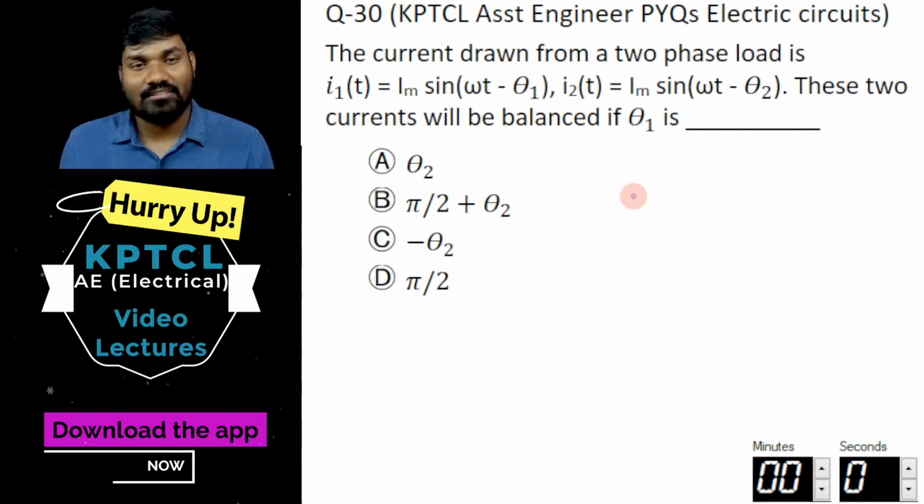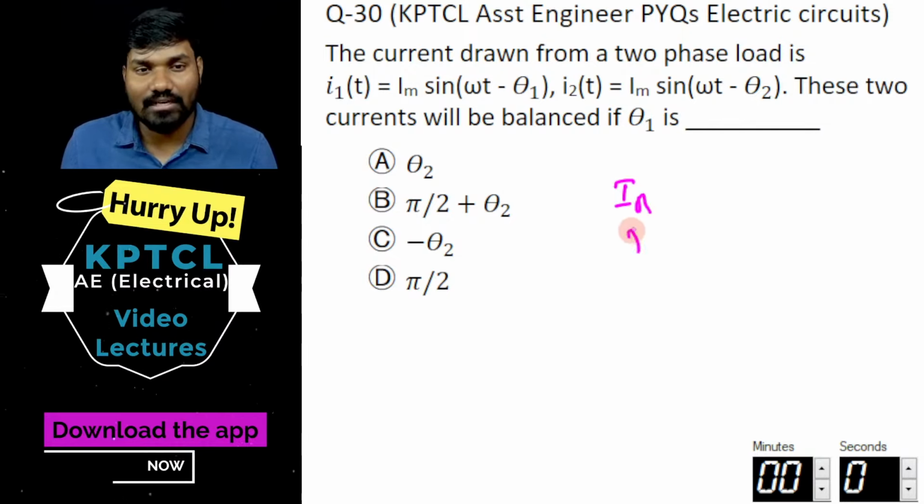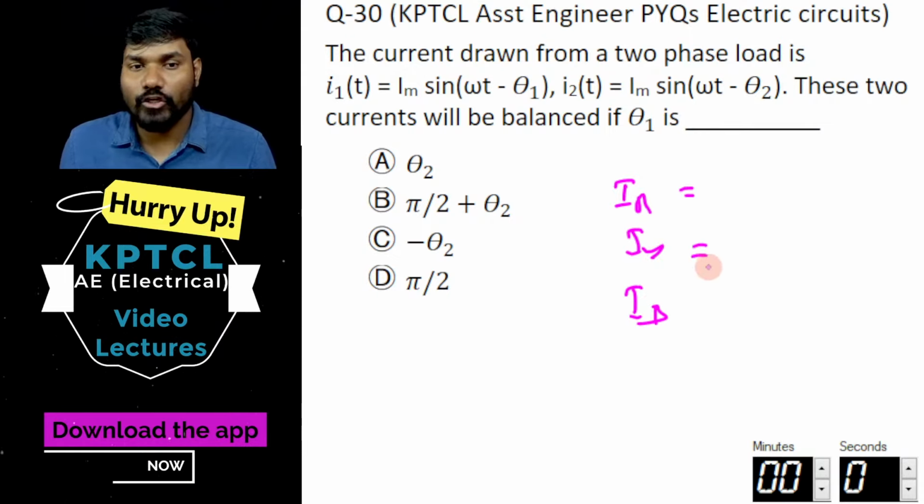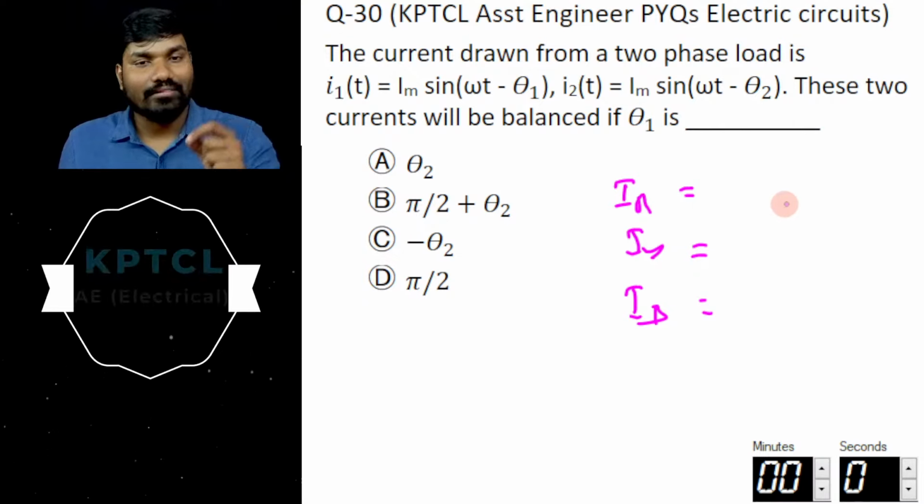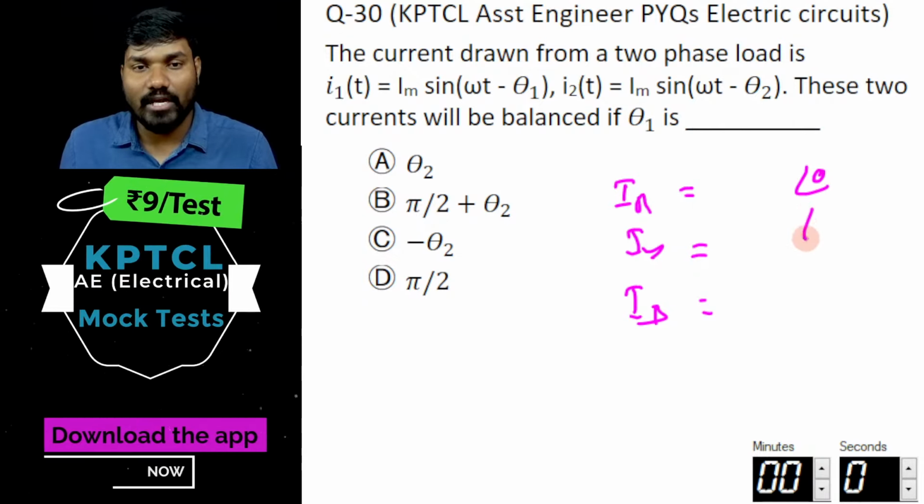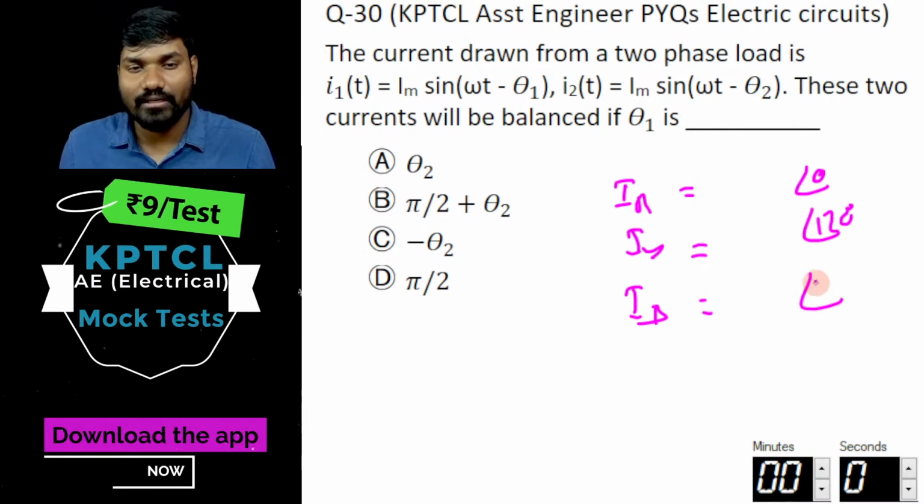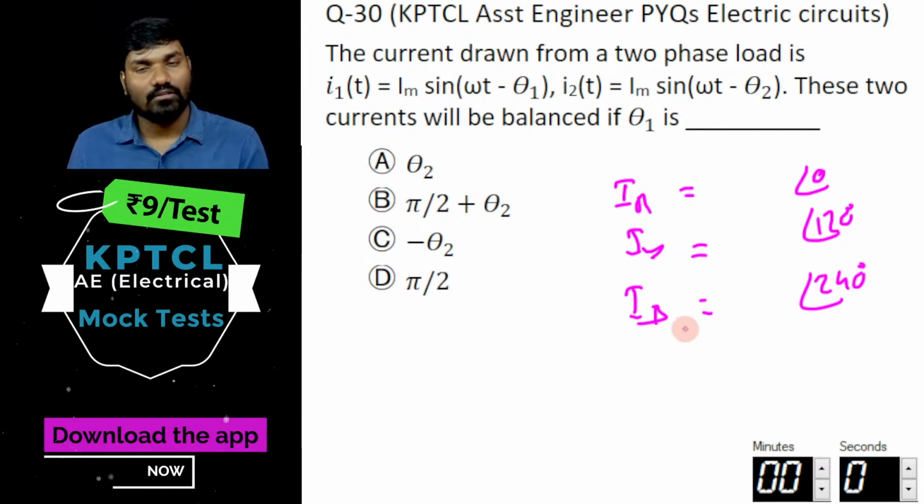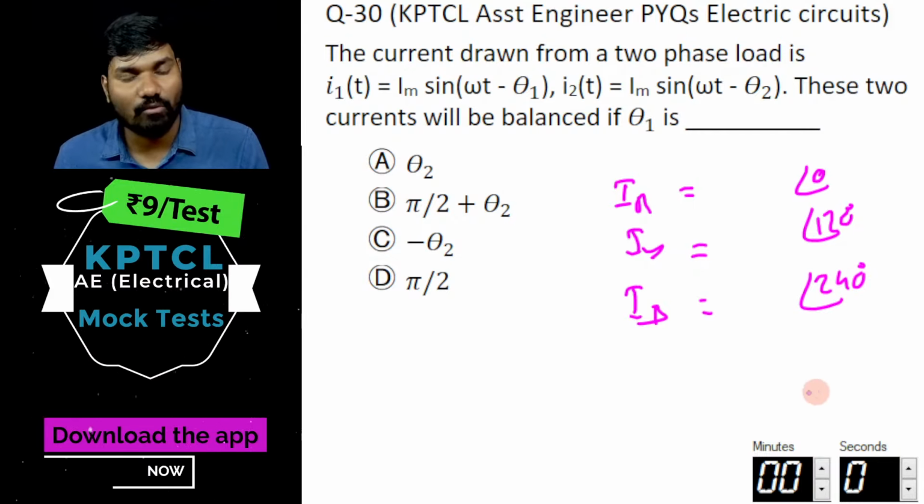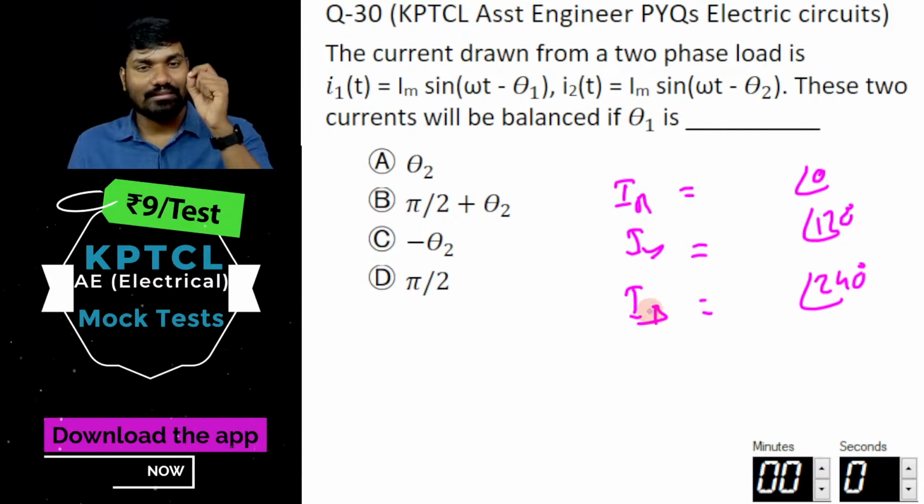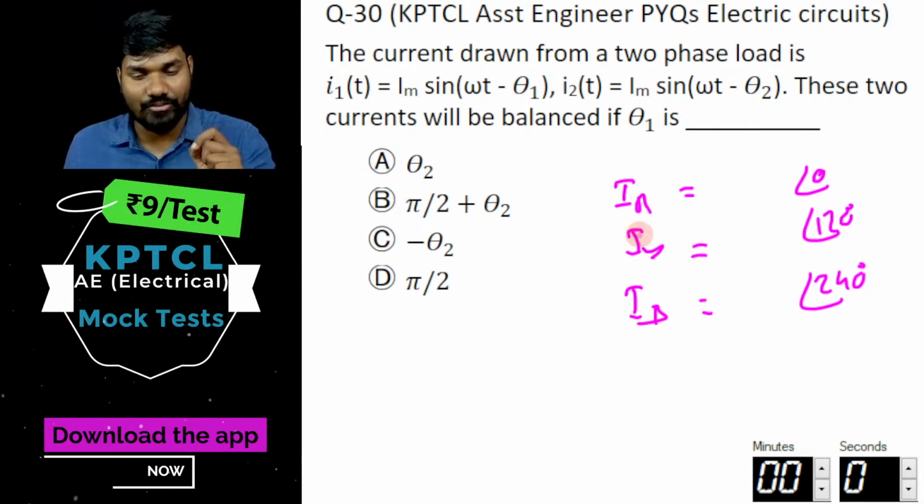Balanced in the three-phase case means all three-phase currents have the same magnitude and they are displaced by 120 degrees to each other. That is what three-phase balanced means.